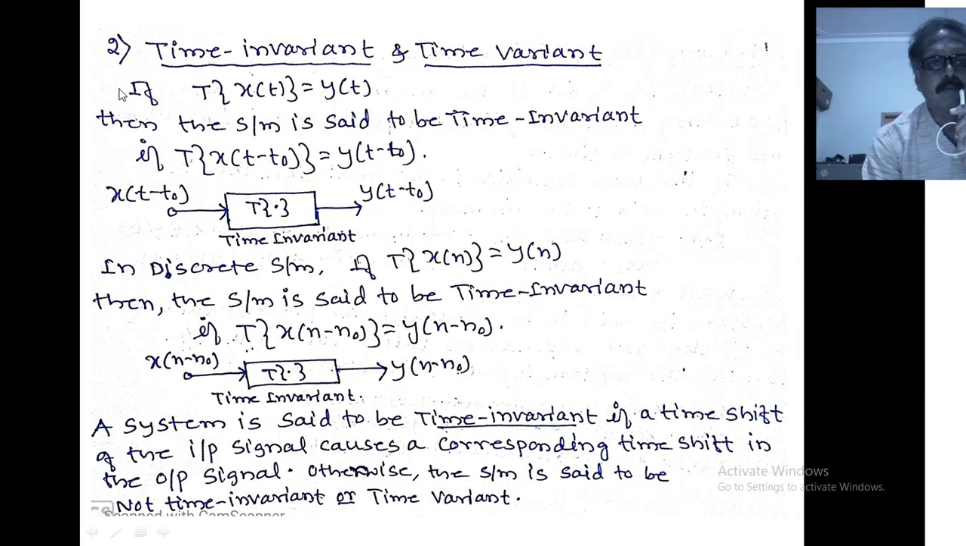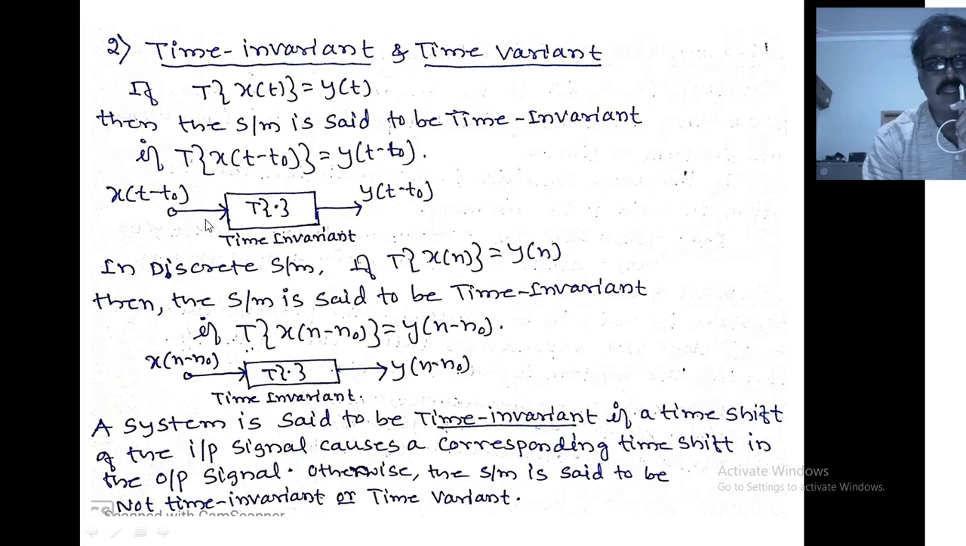Go to the second property: time invariant and time variant. If the system operator operating on the input signal x(t) produces the output y(t), then the system is said to be time invariant if the system operator operating on the input signal, where the input is shifted by t0 units to the right side, produces the same shift at the output.